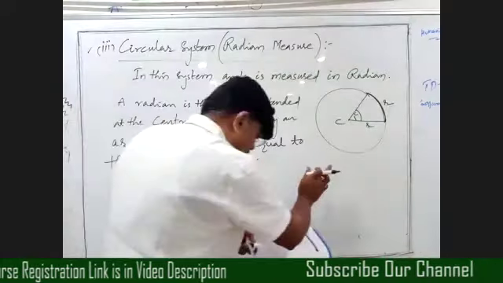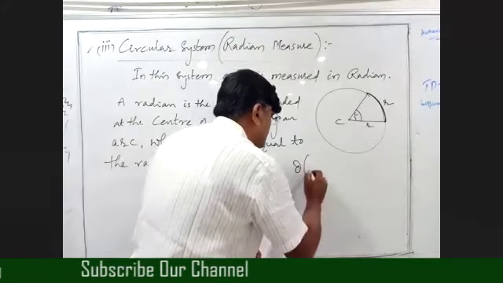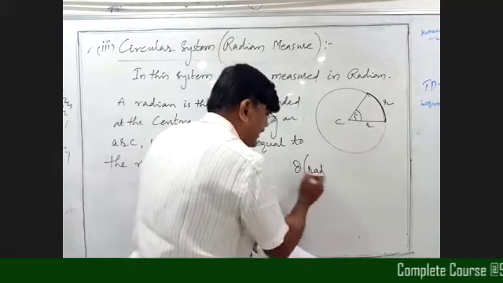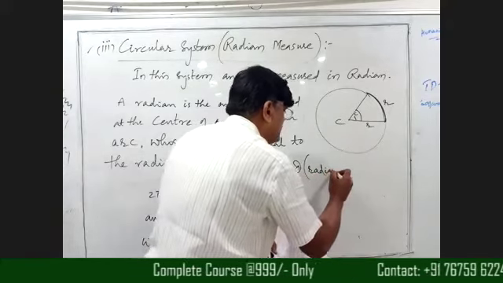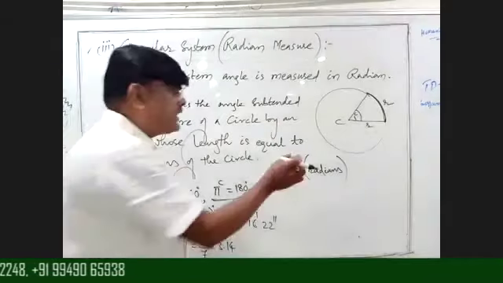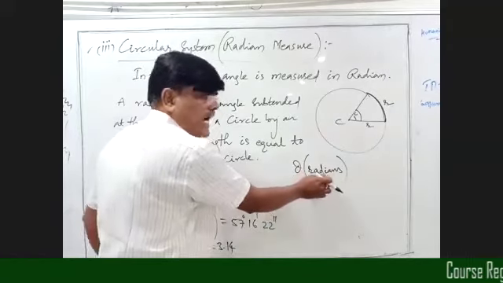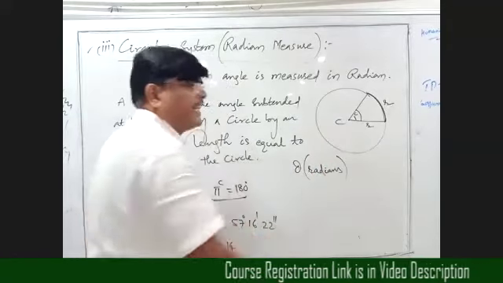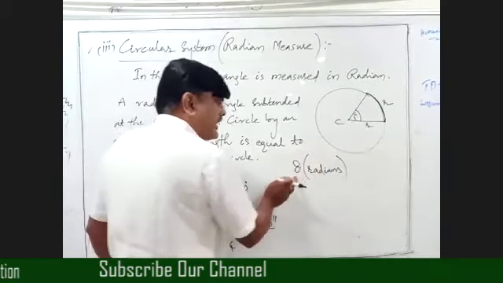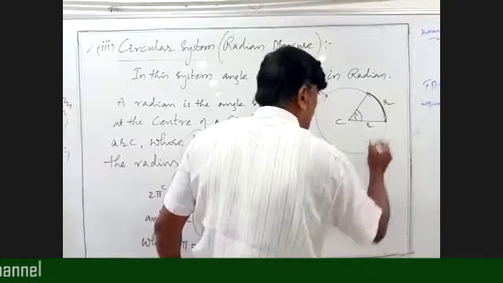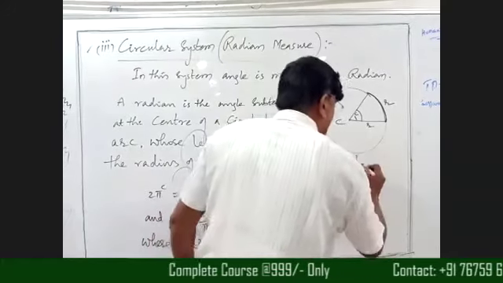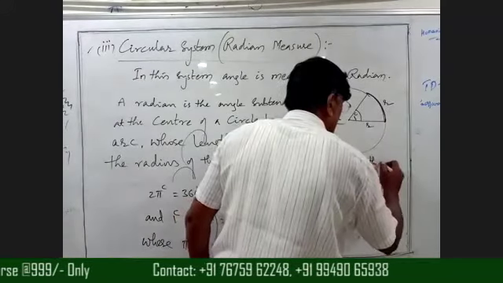Write one formula: theta in brackets radians. Below this diagram, write this one. In general, to find the radians, we use one formula. I'm considering the angle in radians, beta. That's why I'm writing in brackets radians. Theta in brackets radians equals, what is the formula to find the radians?